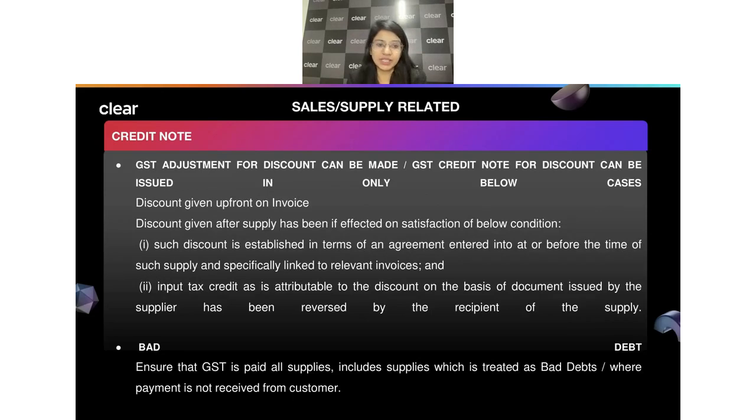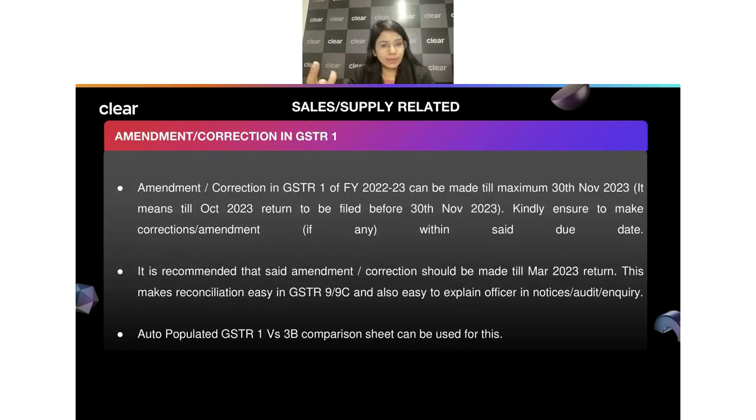Similarly, if there are certain GST adjustments for the discounts and all to be done, you should always do that. We again at the same time understand that a credit note can be issued only in two cases. It could be differences in the tax rate, or it could be differences in the value itself, then we always raise the credit note. Or if there is a sale return and all, we always raise the credit note. So this was something related to sales supply.